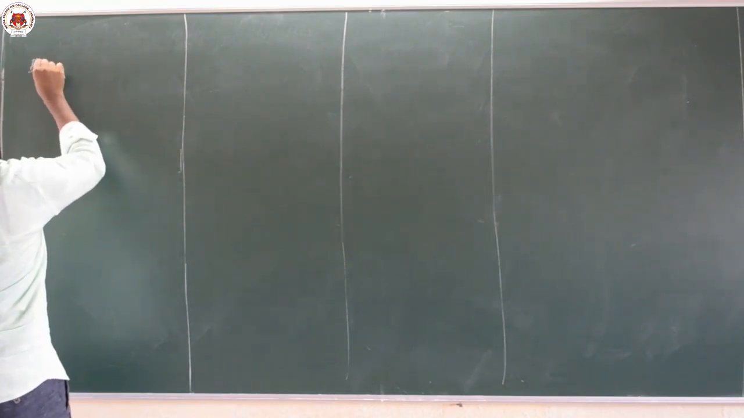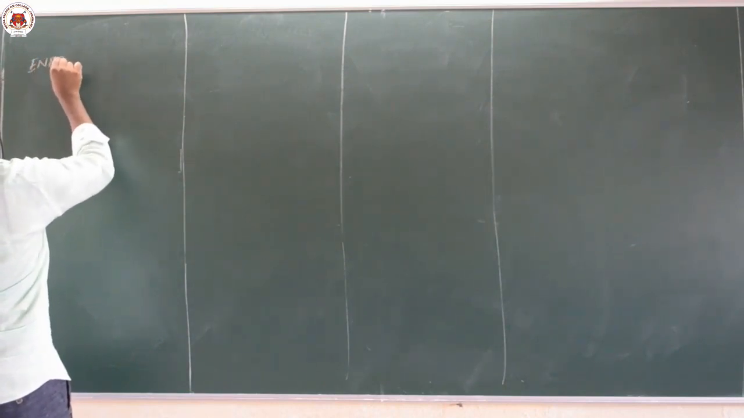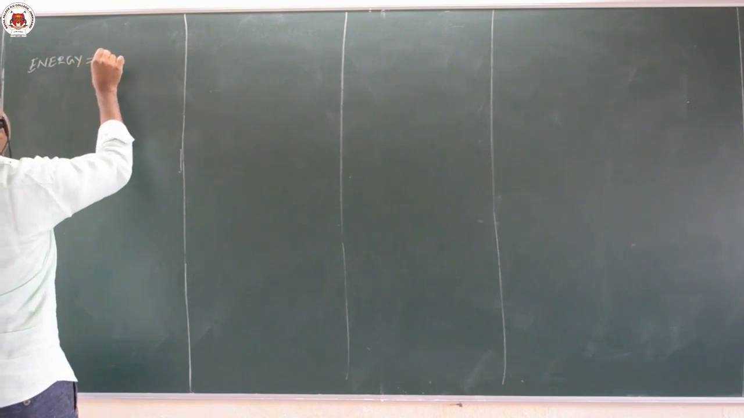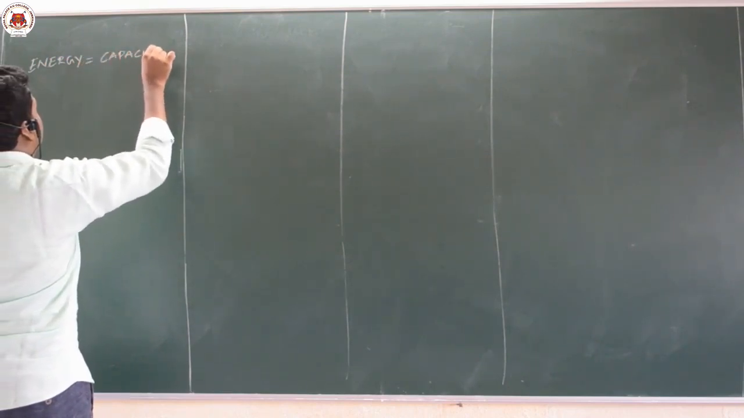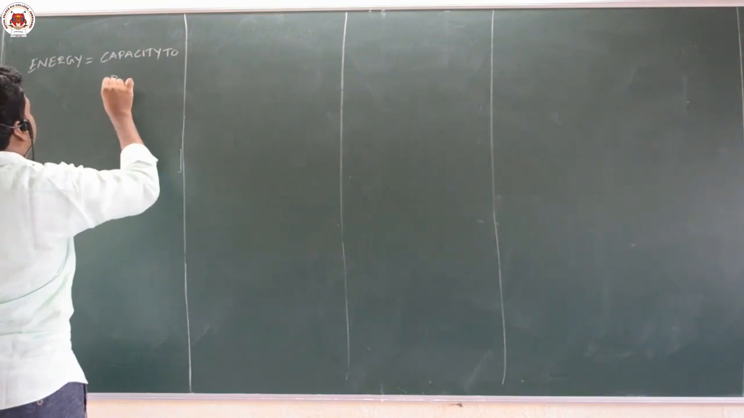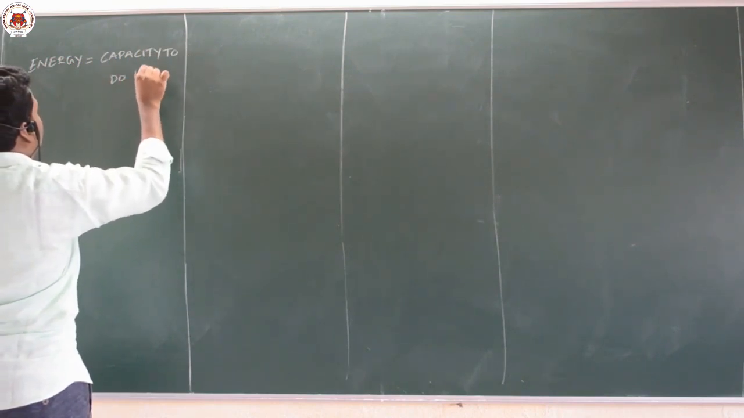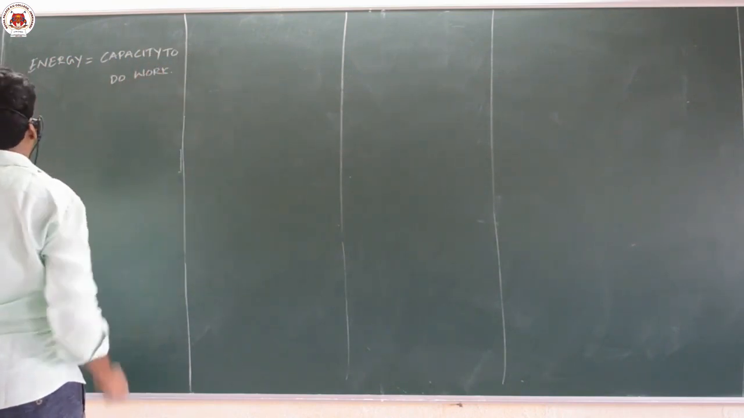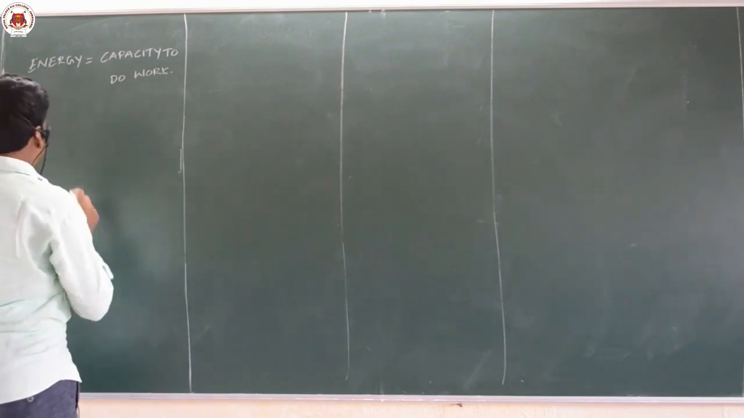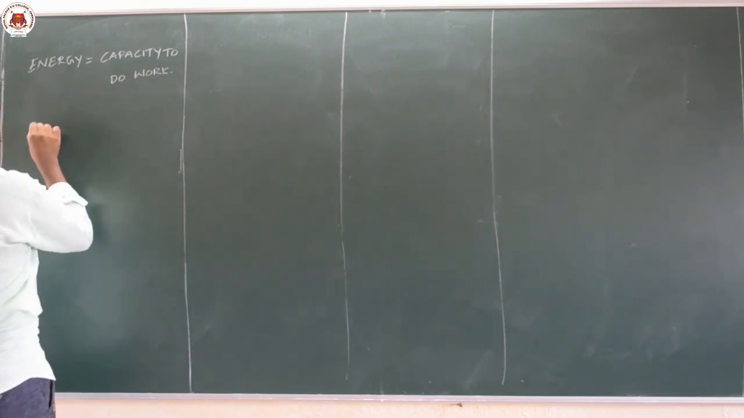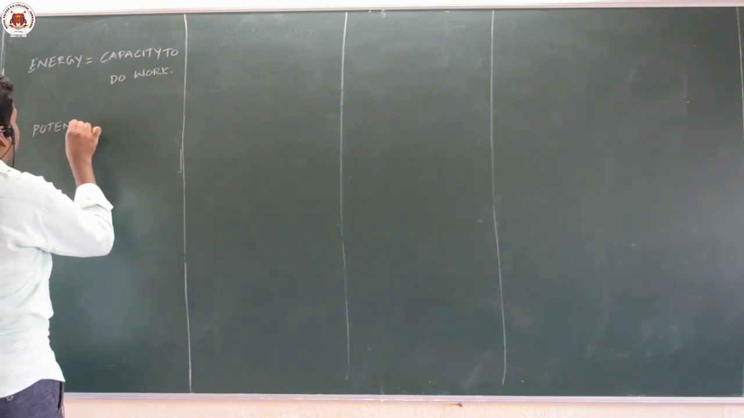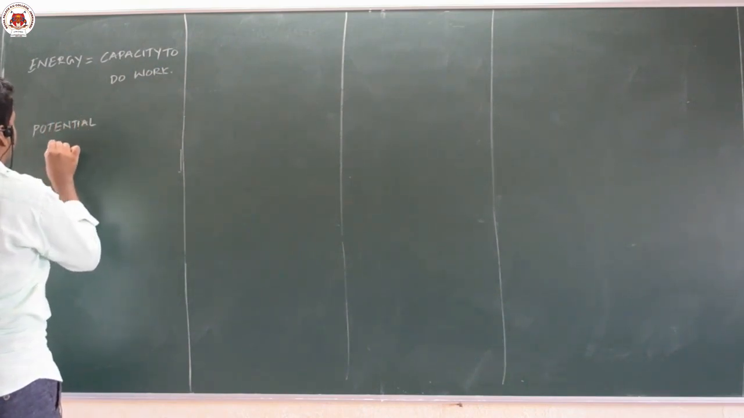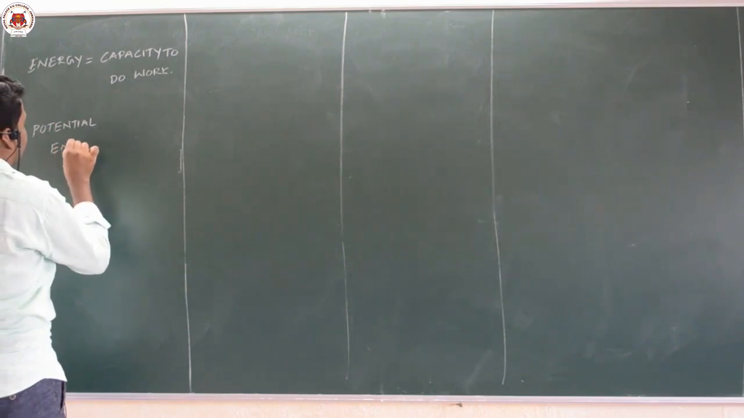Energy definition is capacity to do the work. So two types of energies in mechanics, one is potential energy, the other one is kinetic energy.